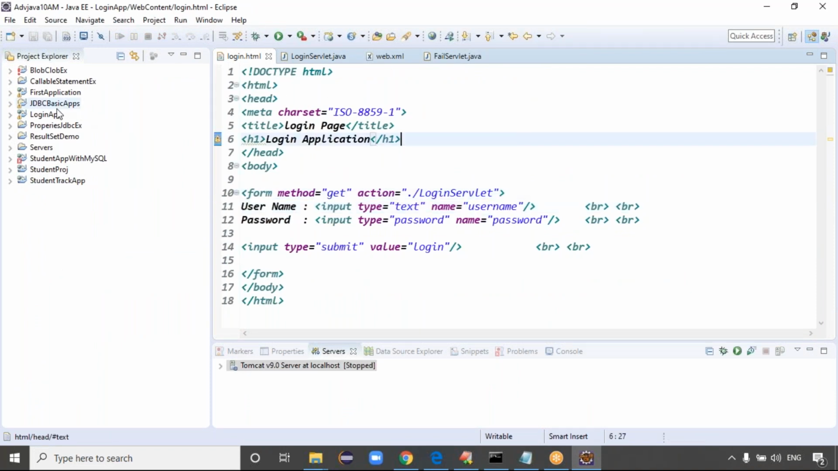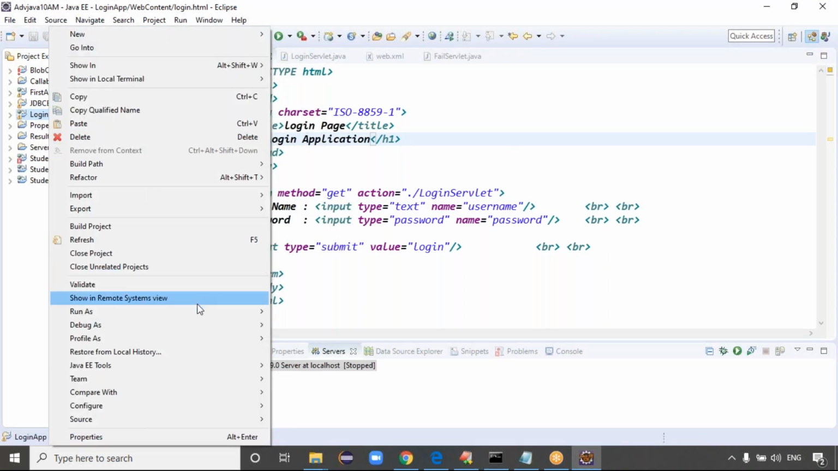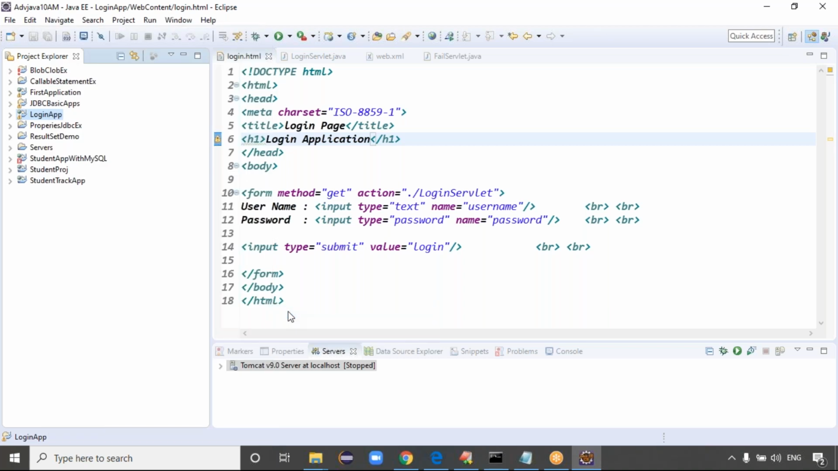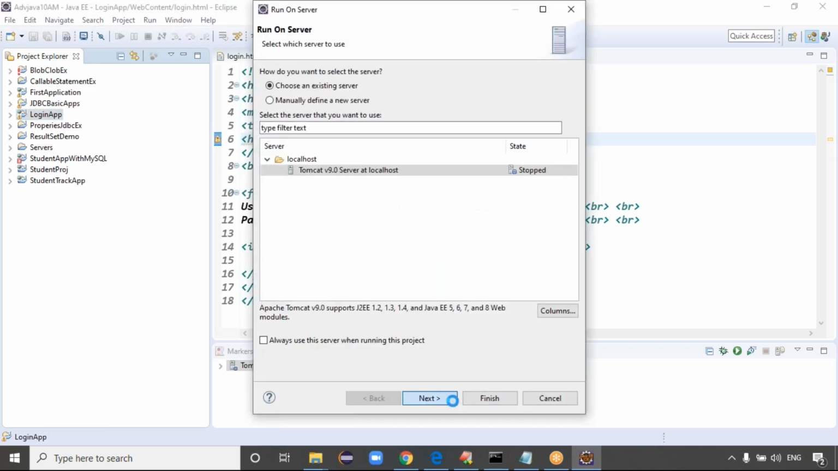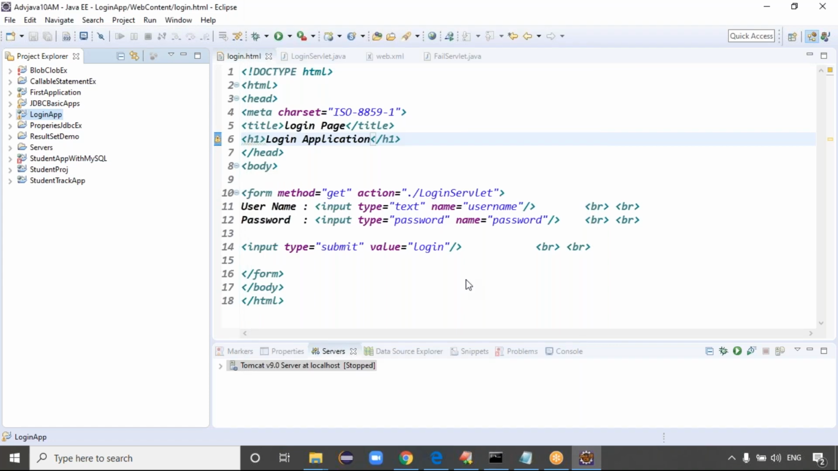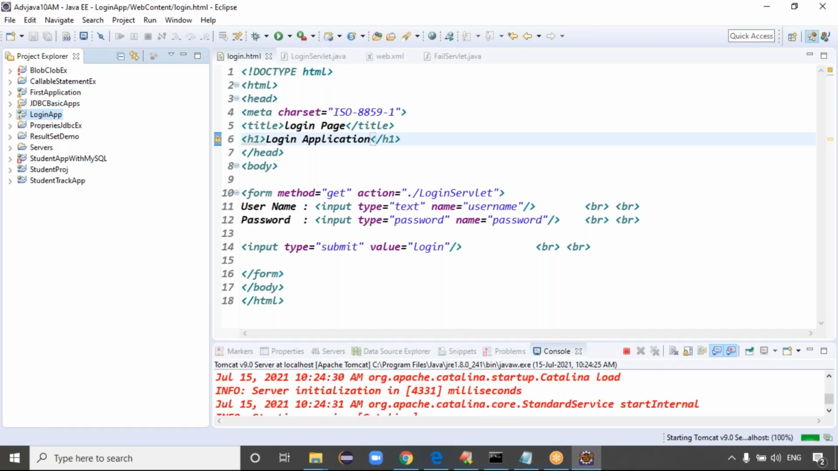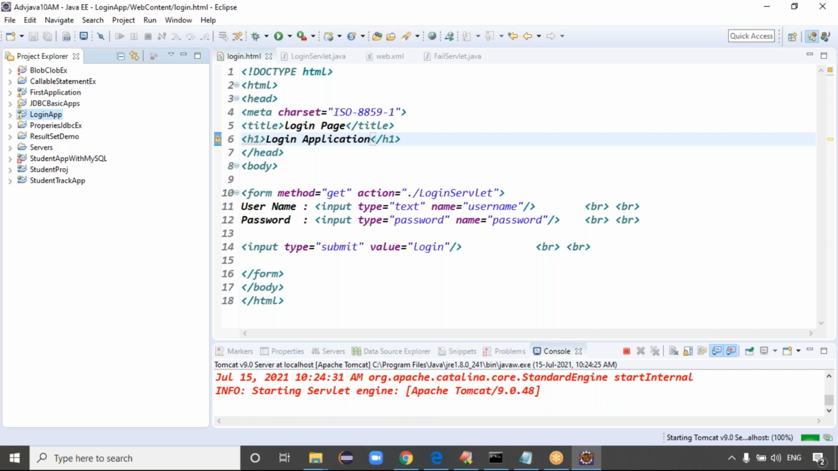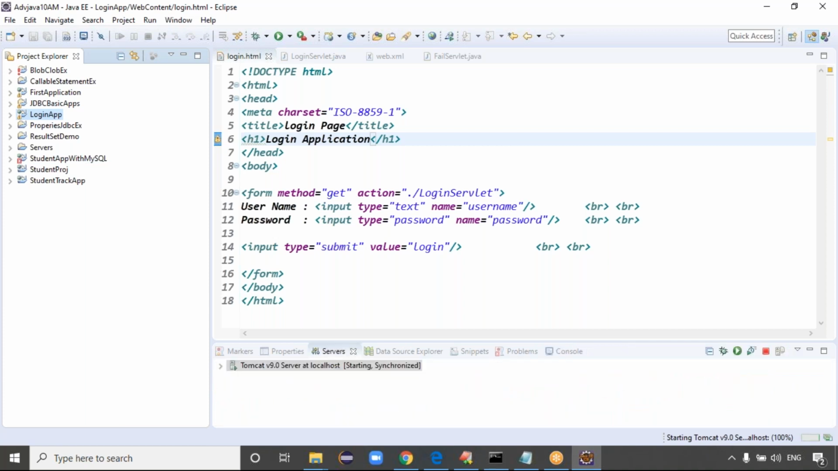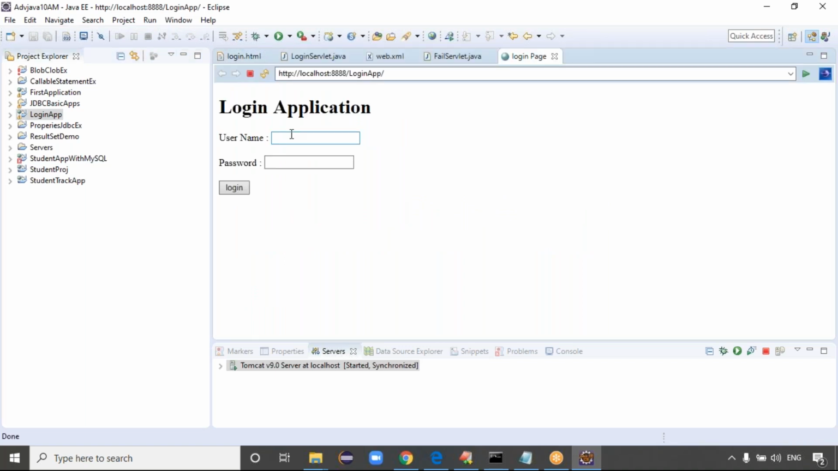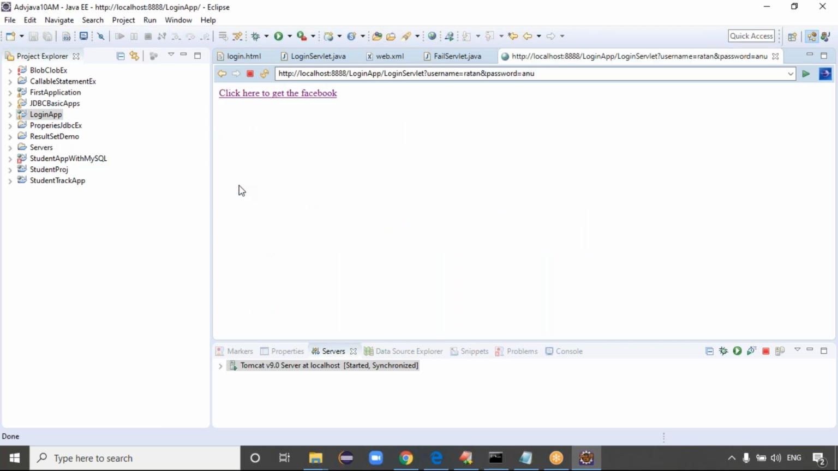Exactly. Because when you send the get request, run this login application: right click on the login application, run as, run on server, right? Click on next and click on finish, guys. Now which request are we sending? Get request, right? Exactly. The welcome file is displayed directly. Once the welcome file is displayed, enter the valid username and password, Ratan and Anu, right? Click on login, guys.